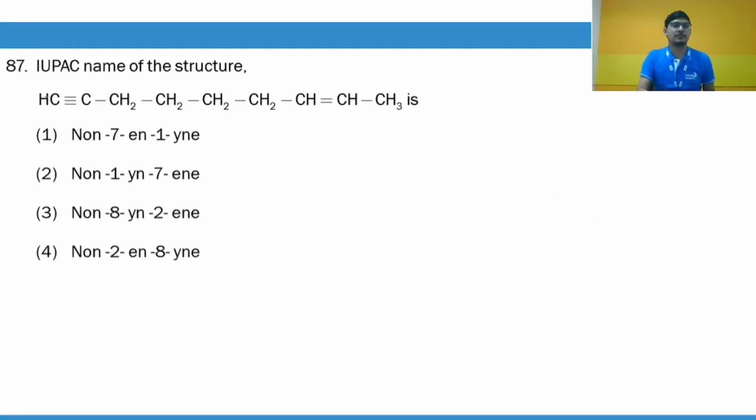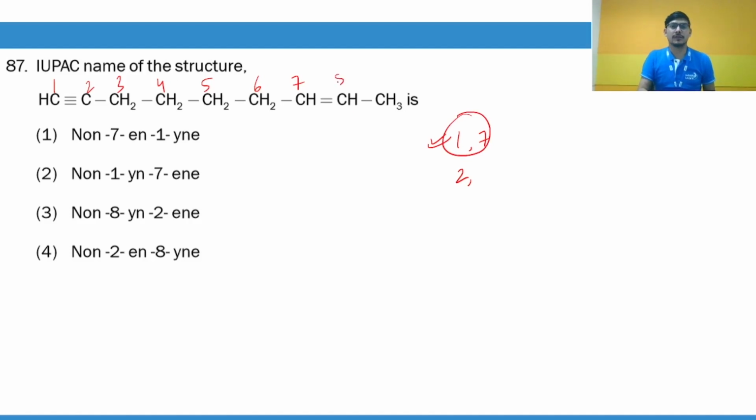In this question, we will use the lowest locants rule. So if you number this parent chain from left, then 1, 2, 3, 4, 5, 6, and 7, right? So triple bond gets first position, whereas double bond gets seventh position, right? Whereas if you number this parent chain from right, the double bond gets position 2. So from here only we can tell that we will prefer this set of positions, all right?